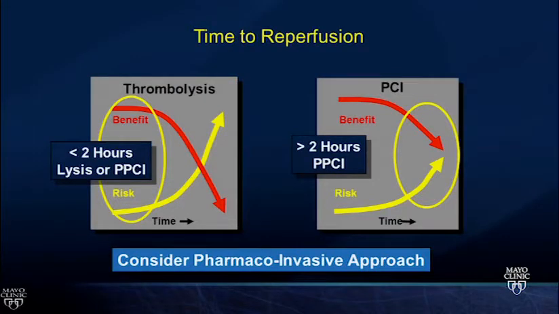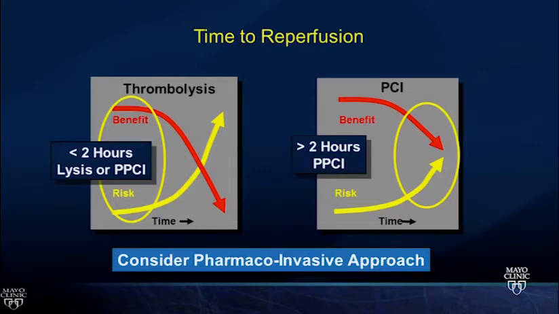So when we think of thrombolysis versus PCI, they have different risk-benefit curves over time. Thrombolysis works best on the freshest clots. So fresh, fragile clots, there's this golden hour that exists in patients who manage to be in the hospital parking lot when their artery closes. And if they can get thrombolytics in to open that artery, especially if it's their LAD, quickly, they can do better even than PCI.